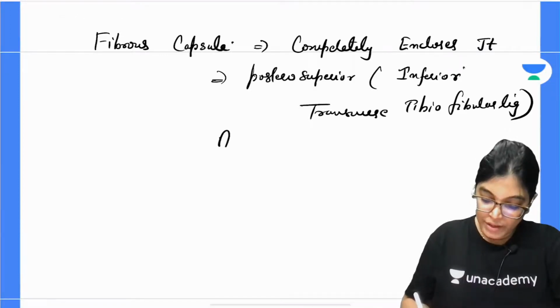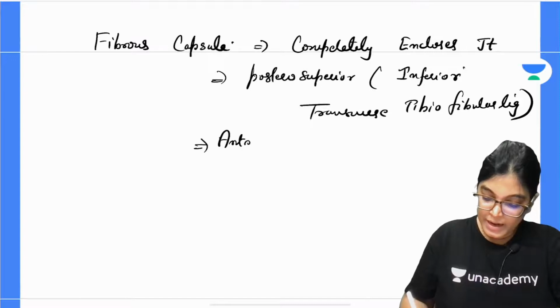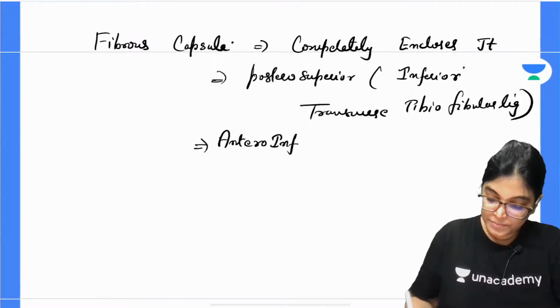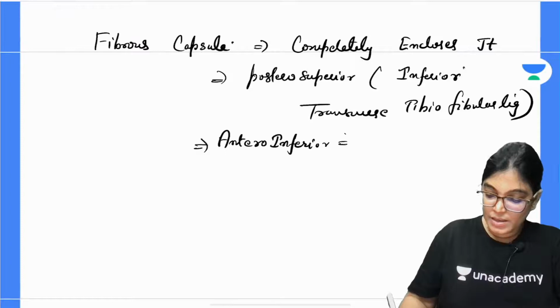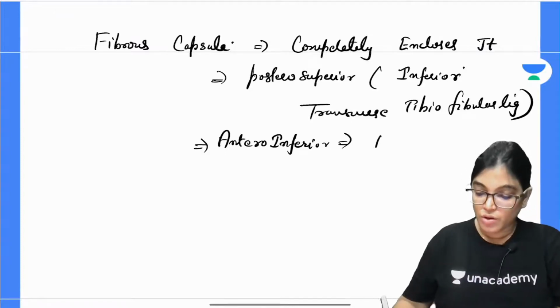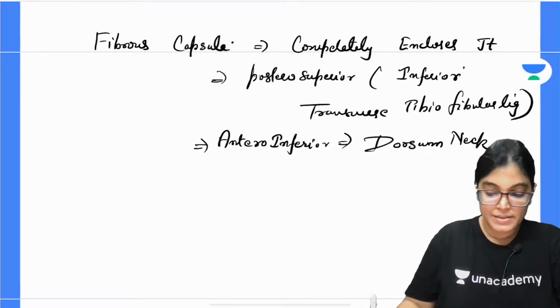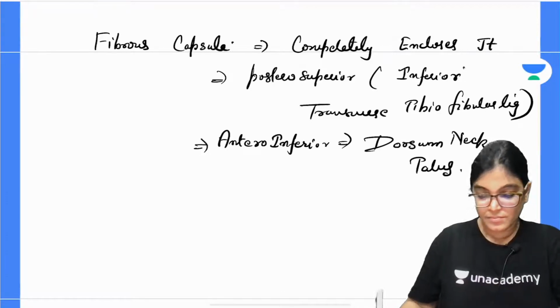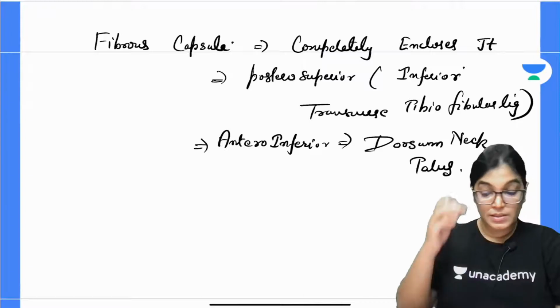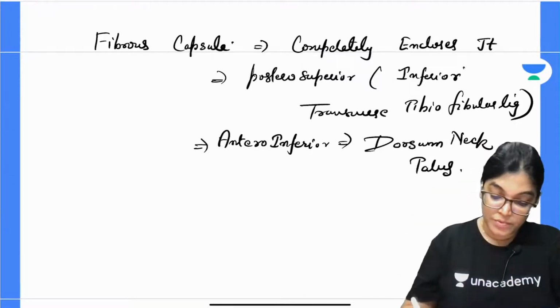And antero-inferiorly it is attached to the dorsum of the neck of talus.